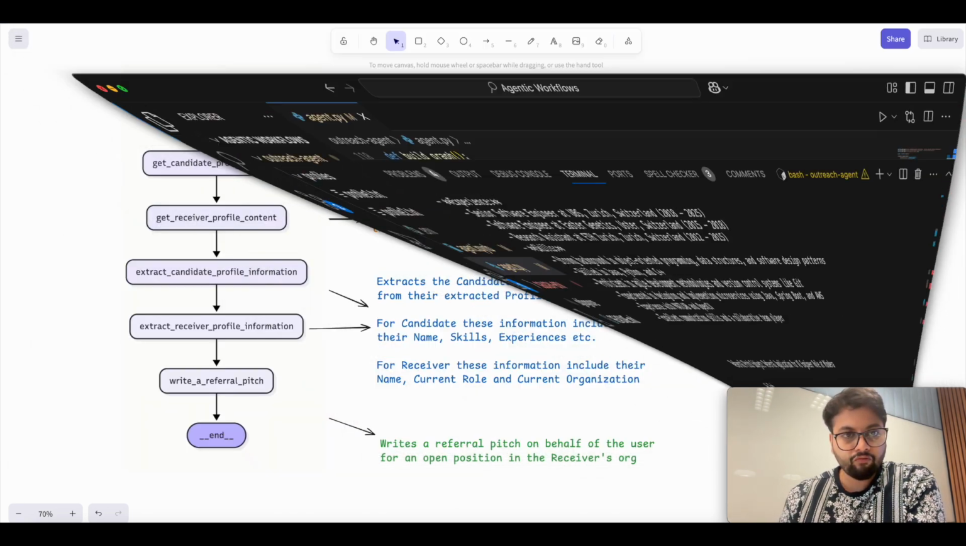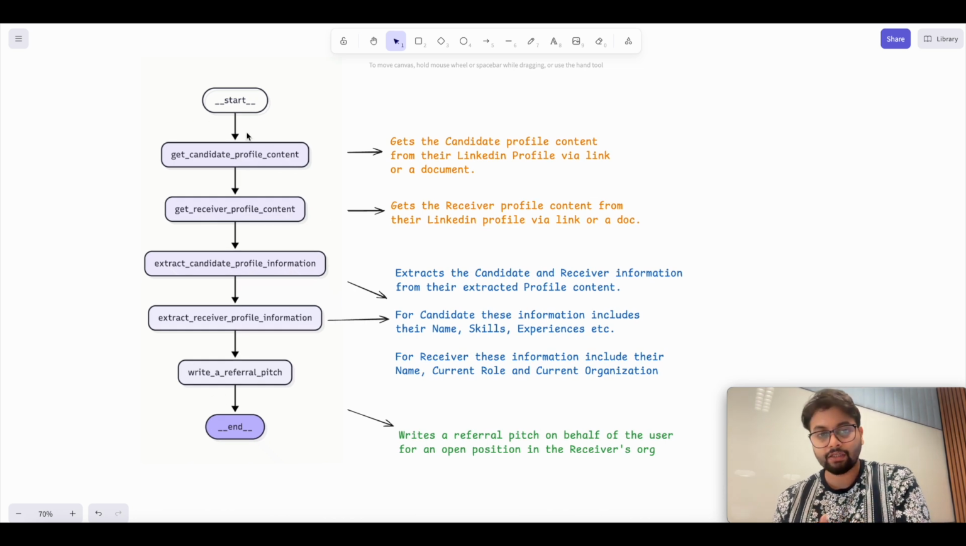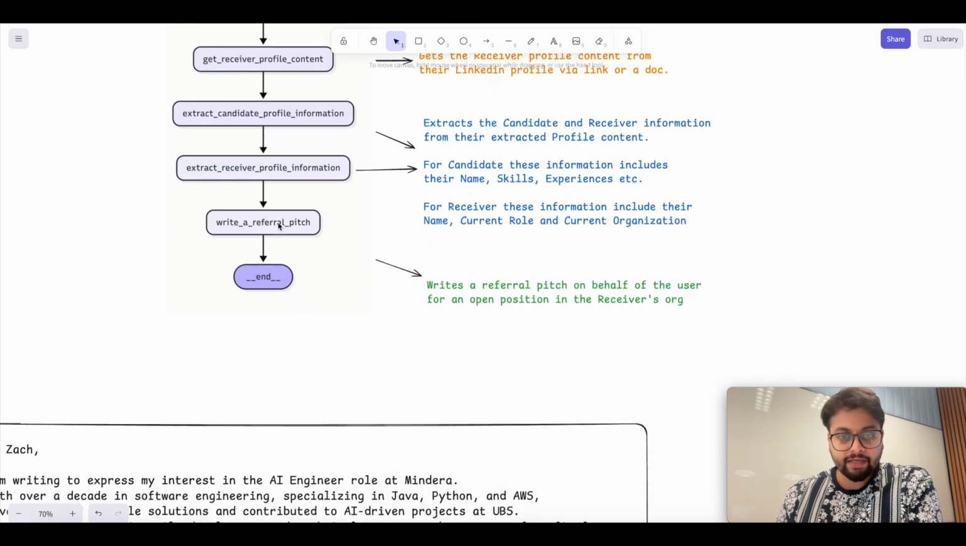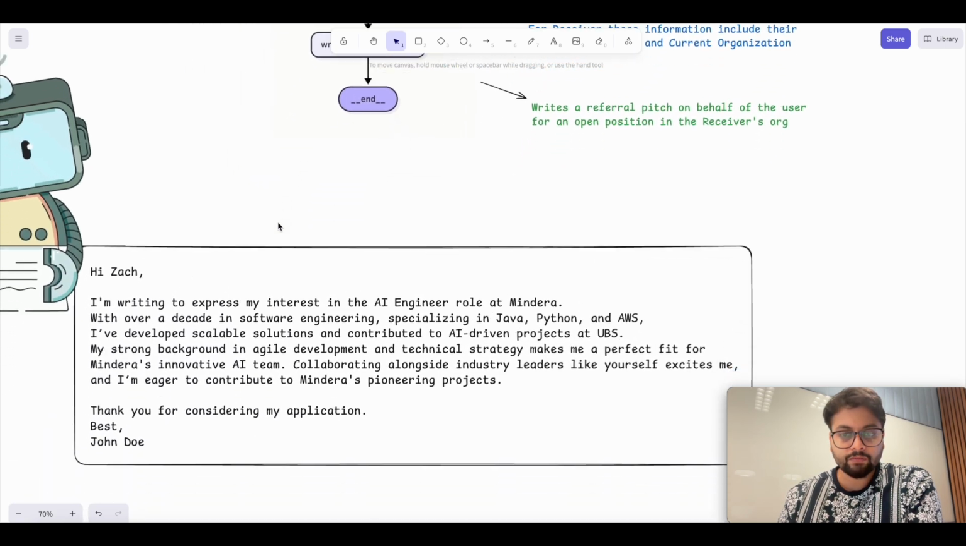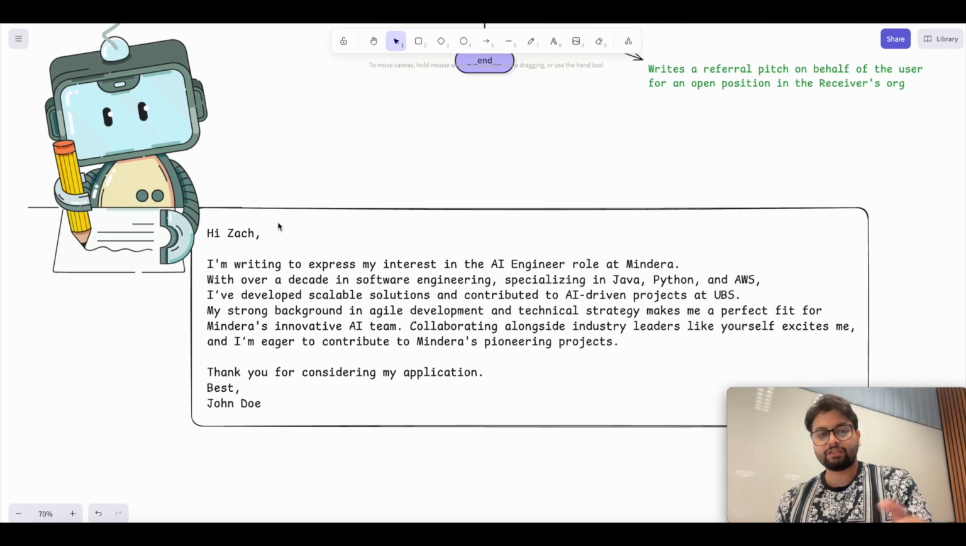Now let's quickly move back to this. This is what we followed, and this is what we actually built here. And at the end, this is how the response looked. So this is an AI agent. This is the output of our agent workflow, which is "Hi Zach," and this is the entire referral pitch which the AI agent has written for me, and it ends like this.